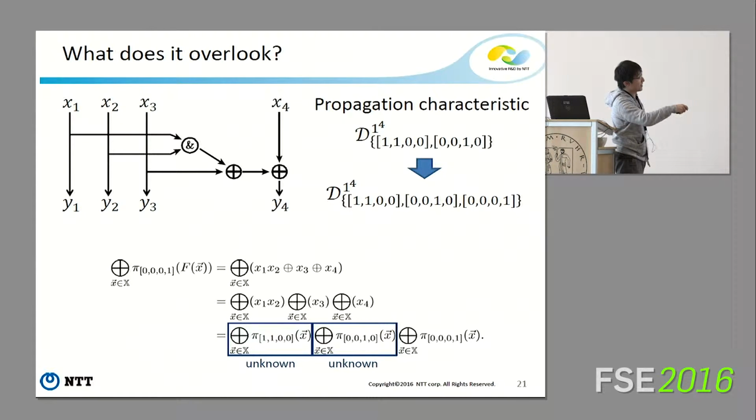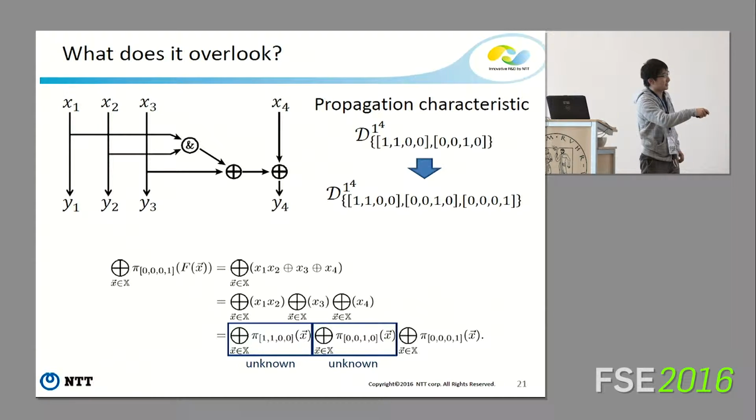This is a simplification of the Simon structure. The 4-bit x is the plaintext input, and y is the output. And this is the round function. Assuming the input division property is like this, in this case the output division property fulfills this structure. Additionally, we have 0001.